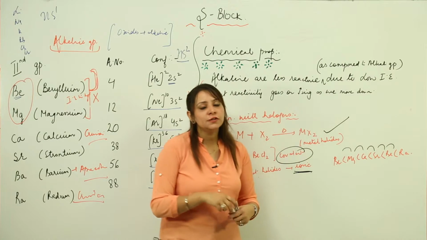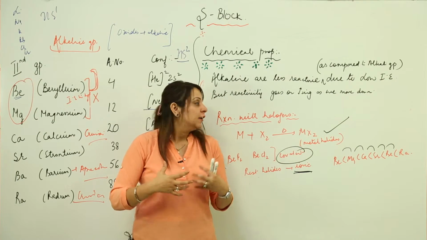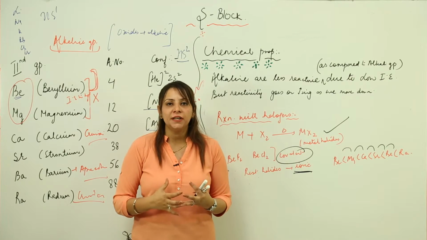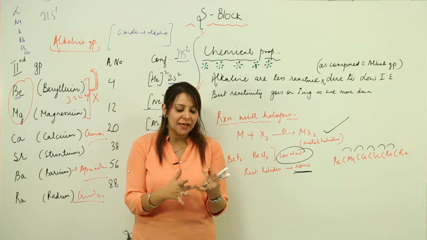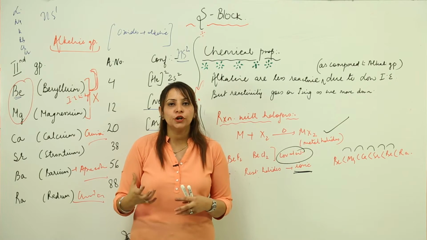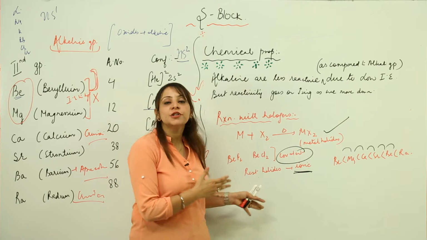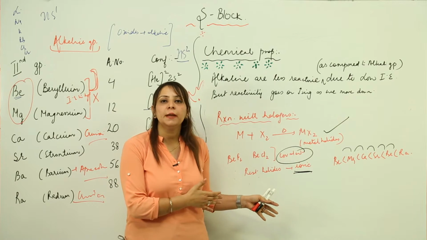So we have almost finished with the basic chemical properties. Now we'll be studying the detailed properties, that is the compounds, oxides, hydroxides, halides, and their solubility in water, and whether they are thermally stable or not. But otherwise, if you talk about the general properties, we have finished with the general chemical properties.